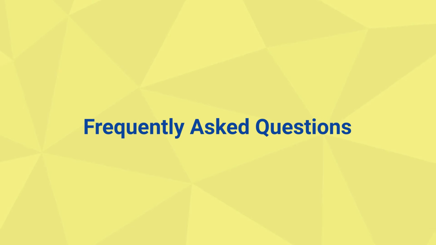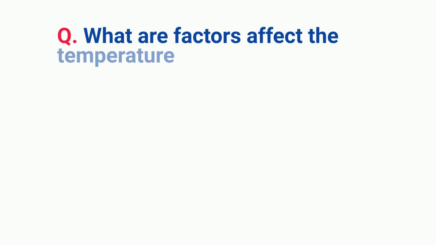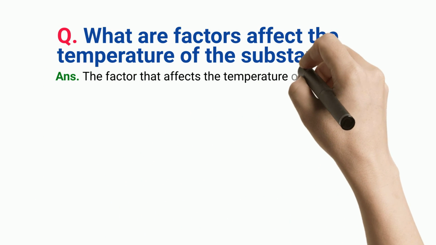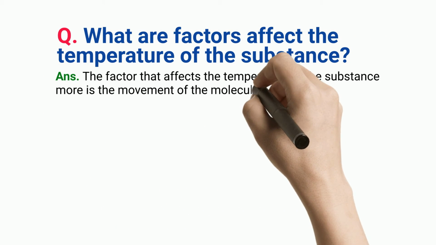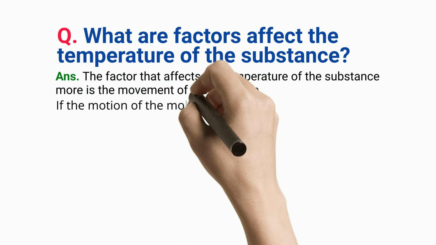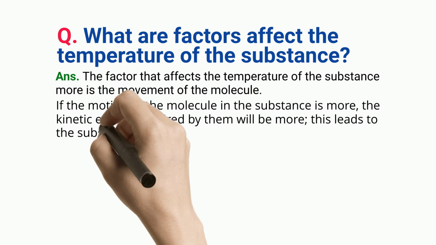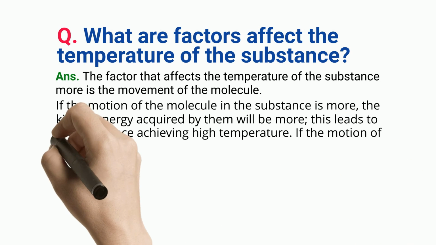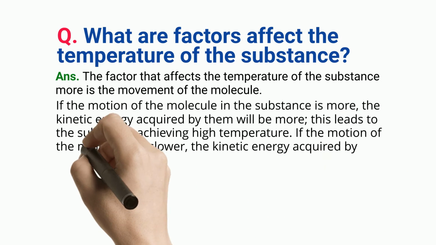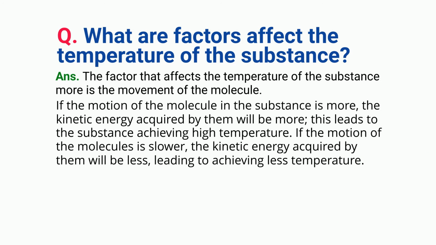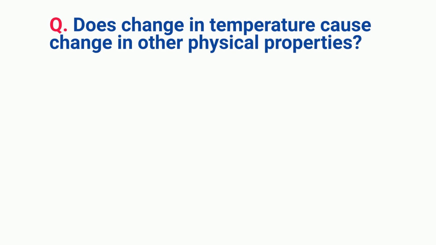Frequently asked questions. What factors affect the temperature of a substance? The factor that affects the temperature of the substance more is the movement of the molecules. If the motion of the molecules in the substance is more, the kinetic energy acquired by them will be more. This leads to the substance achieving high temperature. If the motion of the molecules is slower, the kinetic energy acquired by them will be less, leading to achieving less temperature.